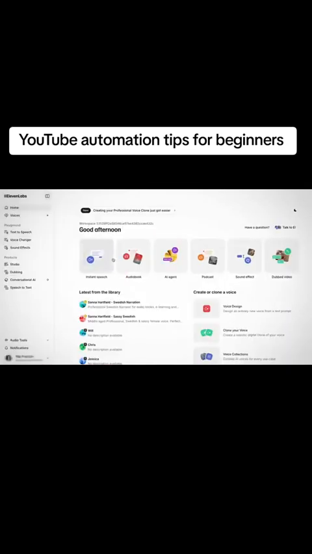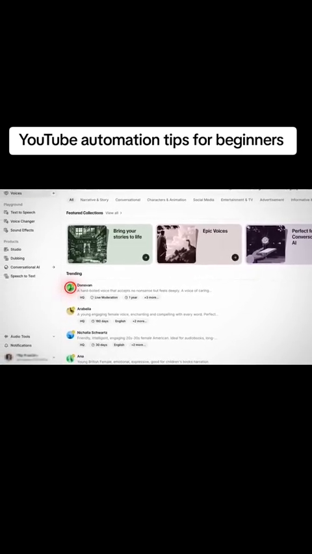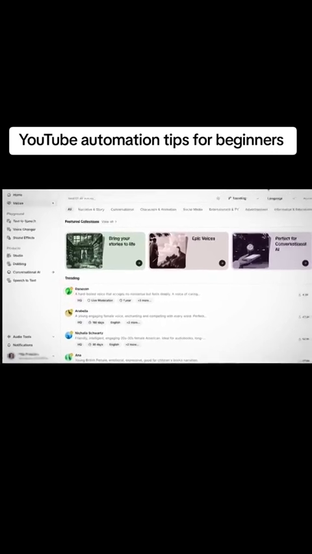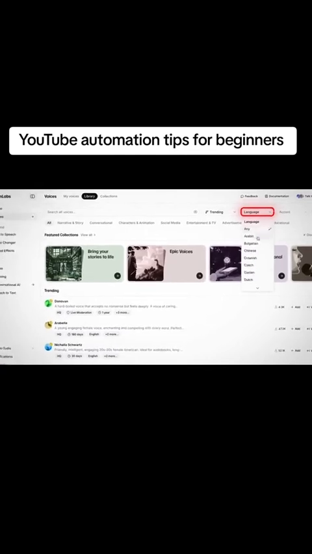For shorts like this, you won't need a paid subscription because they're short, so you can use it completely for free. Once you've opened 11 Labs, go ahead and click on Voices, then Add New Voice, and pick one that you like. You can preview what each voice sounds like by clicking on this play button over here to the left. Obviously you want to go with an American accent since we're creating a video about the US. So if you go to the top right, set the language to English and you'll be able to filter it down to voices with American accents.